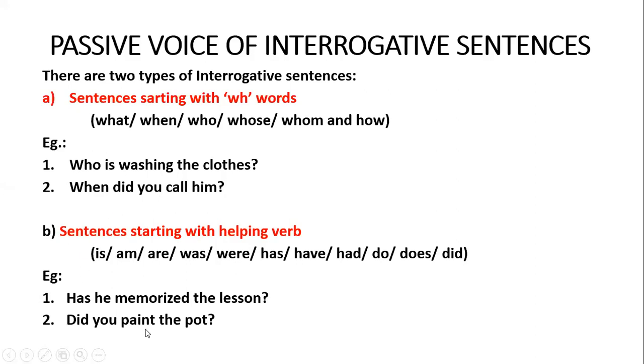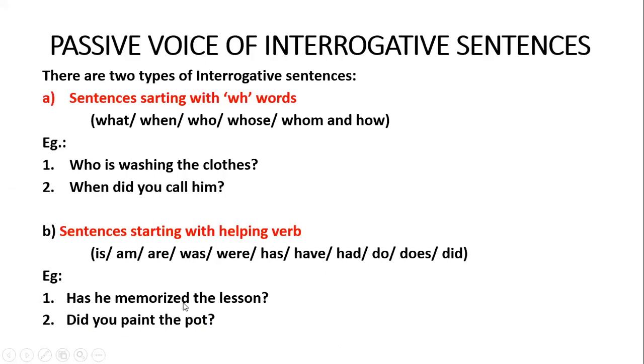So जो B part में मैंने आपको examples दी हैं, these are the kind of tenses जो हम अपने सारे interrogative tenses में use करते हैं, ये वो वाली चीजें हैं, right. For example, हमारा जो simple past है, अगर आपको याद होगा when I explained the rules of the tenses, you must be remembering that our simple past interrogative sentence starts with did and our present perfect interrogative sentence starts with has.